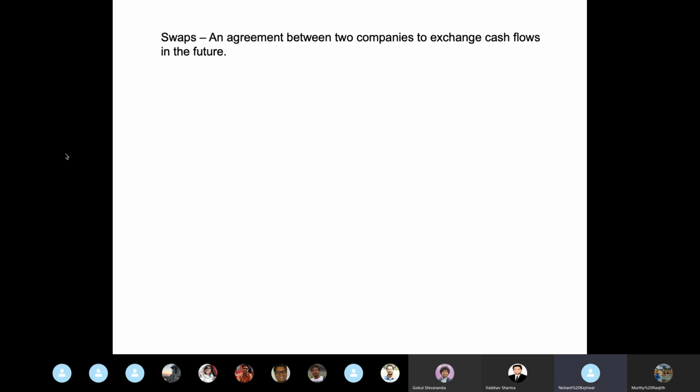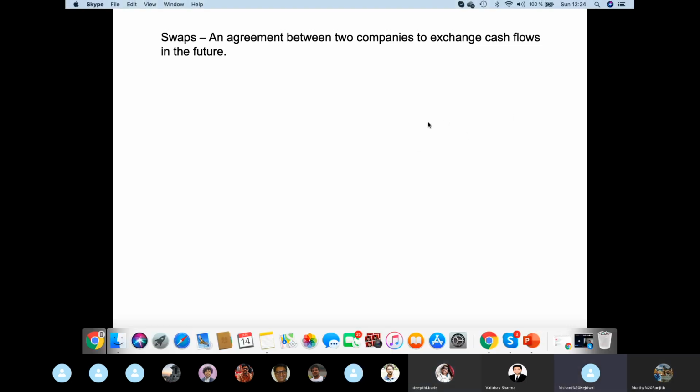None? Okay, fine. So now, as I taught in the beginning, what is the precondition for any derivative trade to happen? And swap is a part of a derivative, right? So it is a type of derivative contract. So what is the precondition for any derivative contract to happen? There should be two parties taking opposite stances. Exactly. Dipti is answering. She didn't attend the class. You guys should be answering. But yeah, good answer, Dipti. So people should have opposite stands.